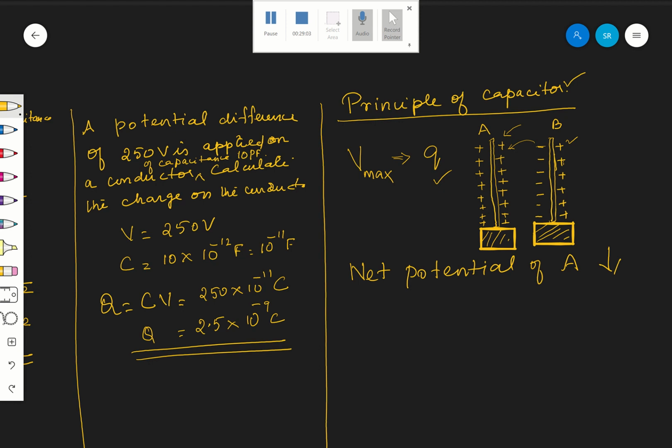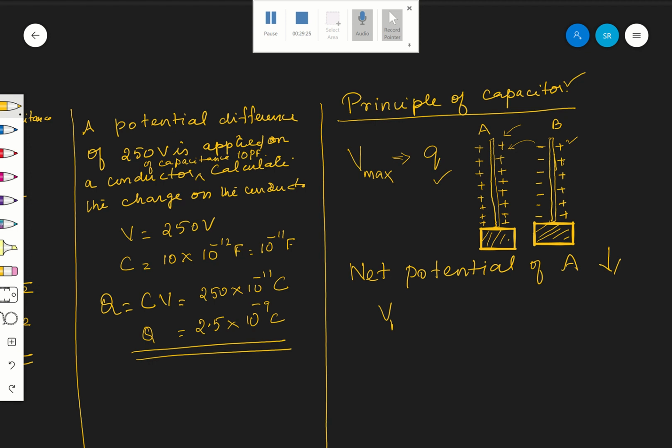I hope you are following. Okay, therefore what happens? Net potential of A will decrease. Therefore what is the potential now? It is decreased to V1.